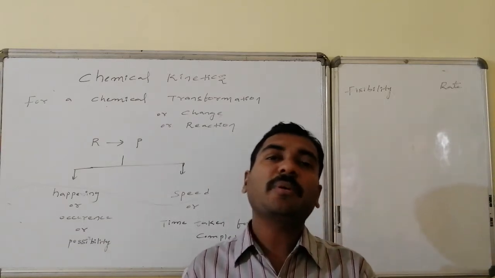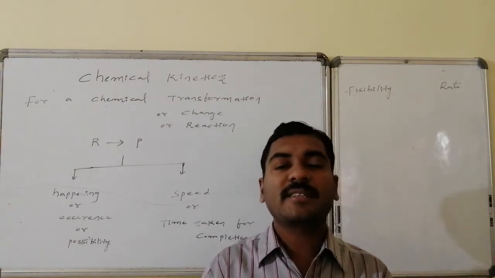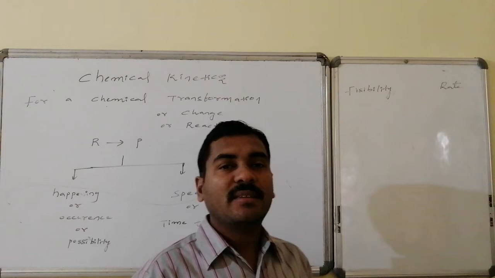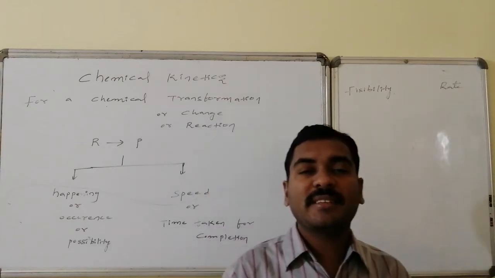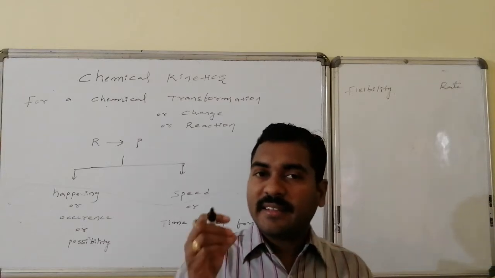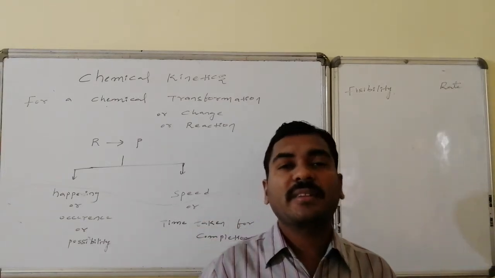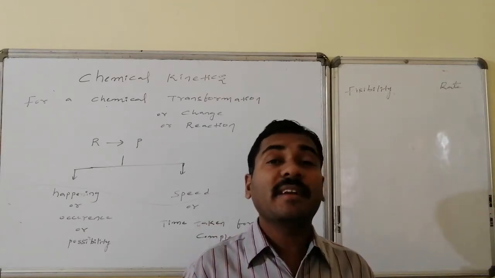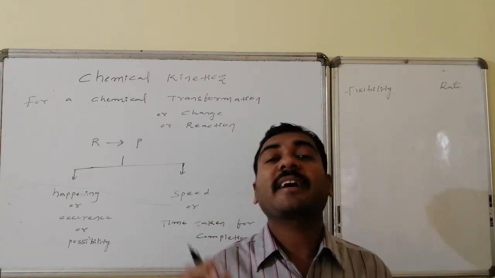These are the two important things for every chemical reaction. Feasibility related information is studied with the help of thermodynamics, and the other important part, speed, is studied under kinetics.